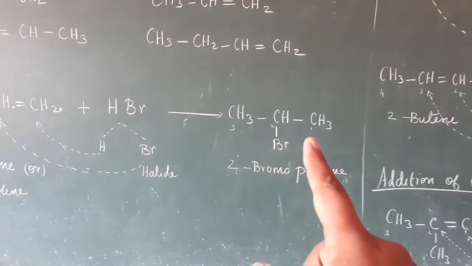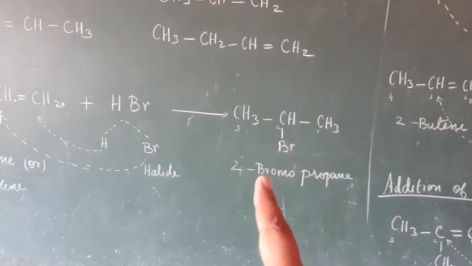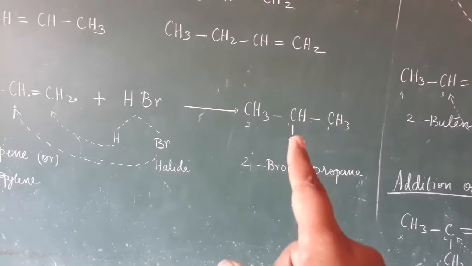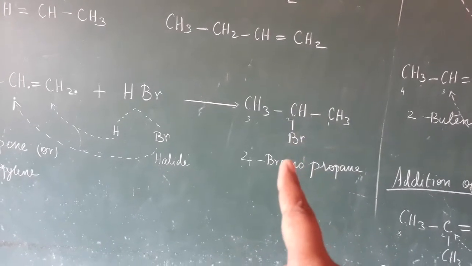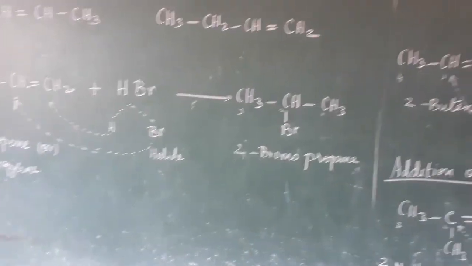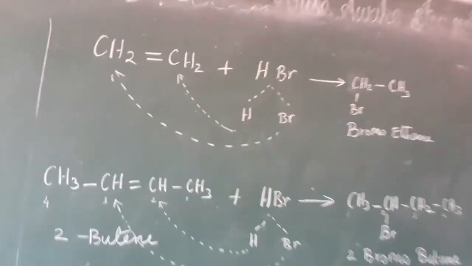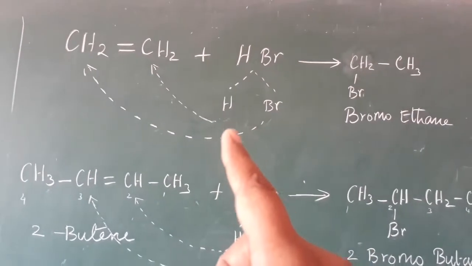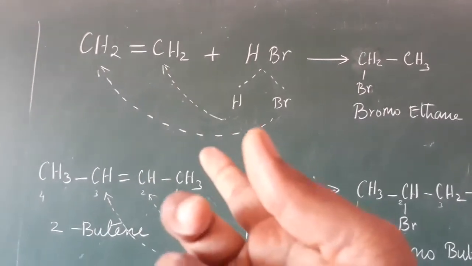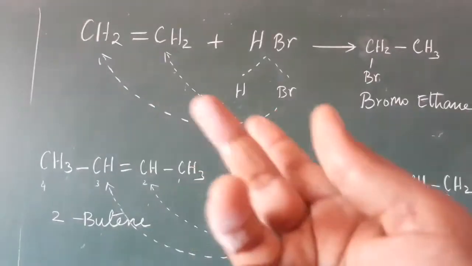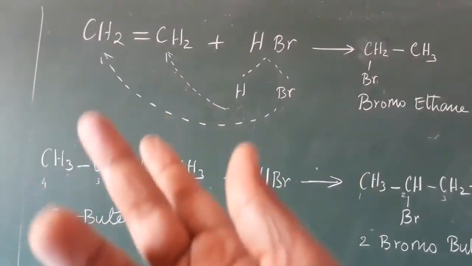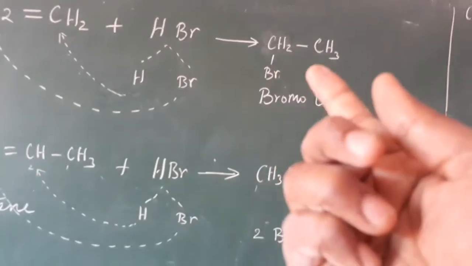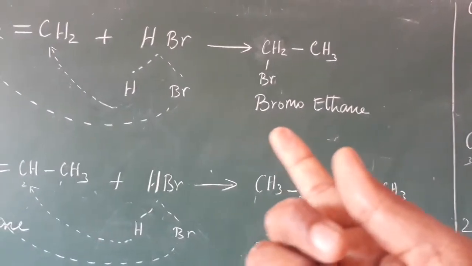Now see that I put the numbers 1, 2, 3. In the second carbon we have bromine, and 3 carbons means prop, single bond means ane, so propane, and 2-bromopropane. The second carbon has bromine, so 2-bromopropane. Now suppose it is a symmetrical one. Symmetrical one means HBr, I split the hydrogen, it preferentially goes to the carbon having more hydrogen, but both have the same hydrogen. So anyway the hydrogen goes to the first carbon and Br goes to the second carbon, and we get the compound like this: 2 carbons, ethane, single bond ane, and 1-bromoethane.